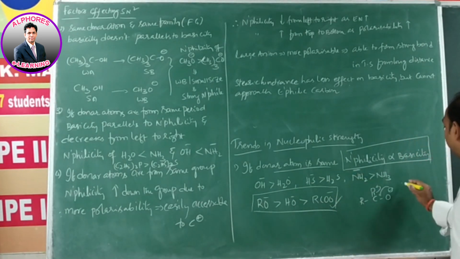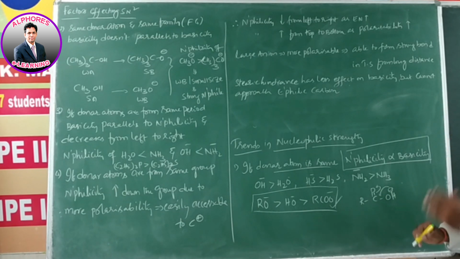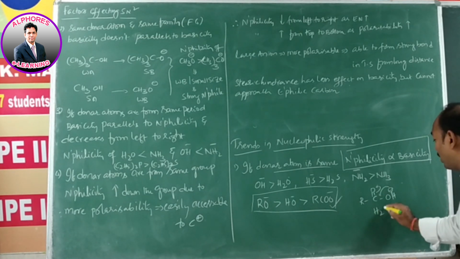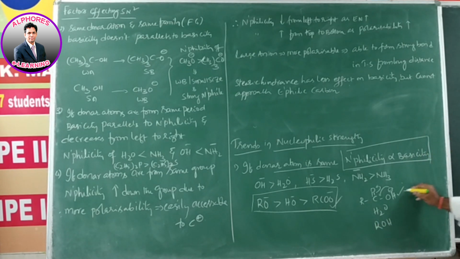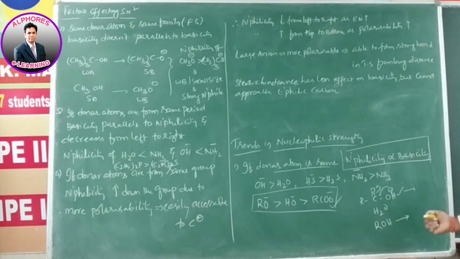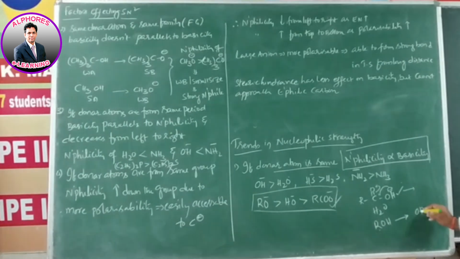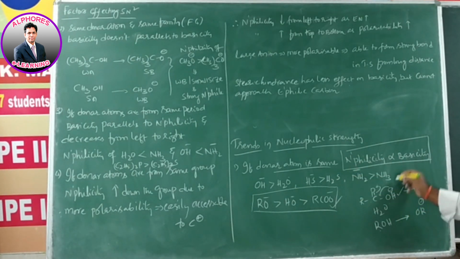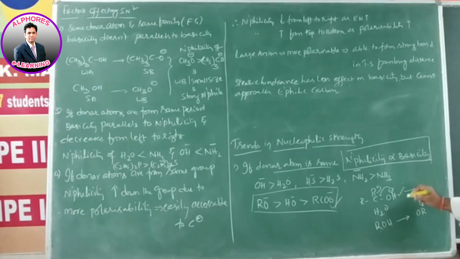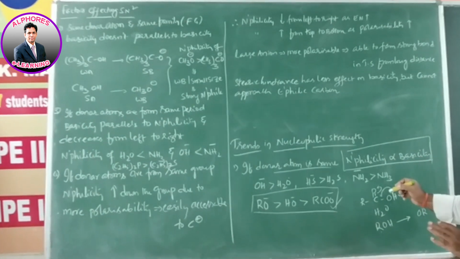So if you consider RCOOH, water and alcohol, the first one is more acidic and its conjugate is less basic, and the alcohol is the least acidic and its conjugate is a strong base. Being a strong base, RO minus is a strong nucleophile. RCOO minus is the conjugate of a weak acid, hence it is a strong base compared to the remaining ones.